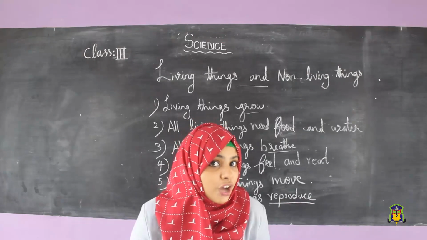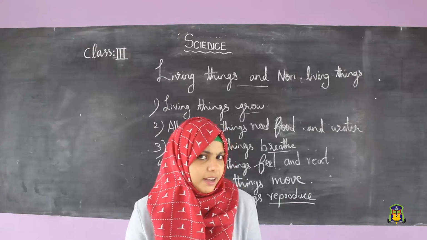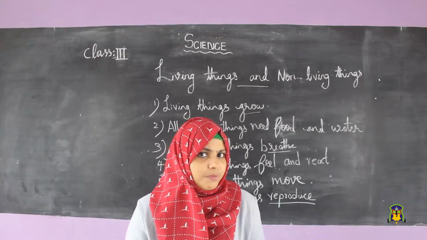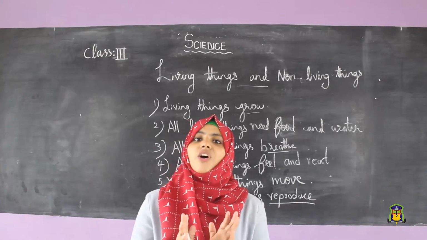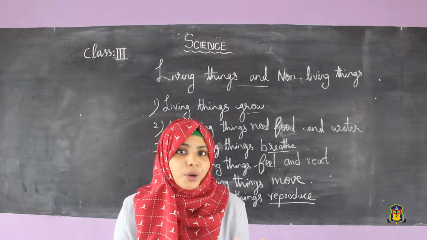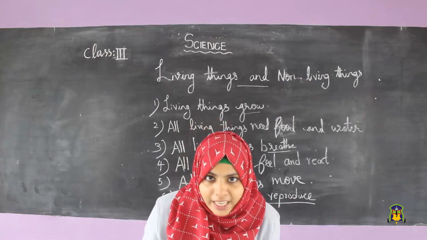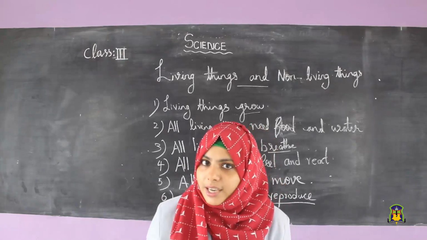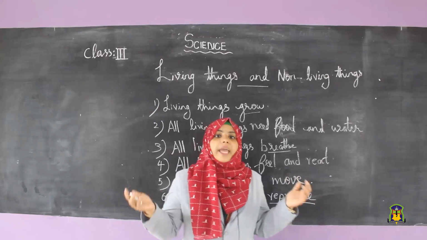You might have studied it in your primary lower classes. The young one of a dog is puppy. Very good. What about human beings? The young one of a human is baby.